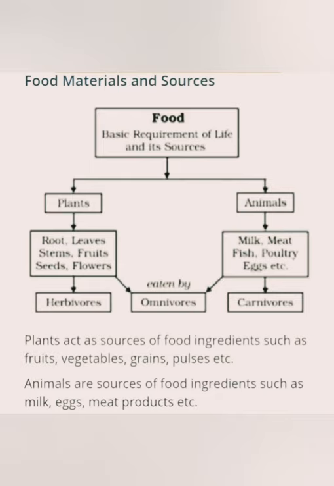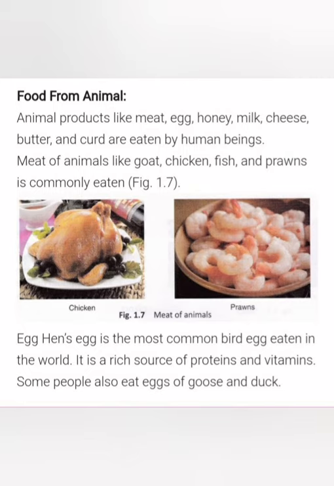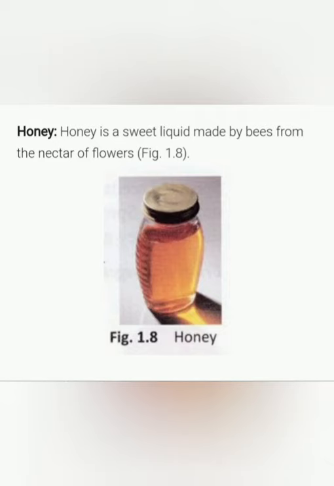Now animal sources. Animal products used as food: we get meat from animals like goat, chicken, pork, fish, etc. These all are part of a non-vegetarian diet. Second is egg. Eggs of hen, duck, goose, like meat, are also part of a non-vegetarian diet. Milk: all the dairy products we get from cow, buffalo, camel, goat in dairy farms. And honey bees: bees collect nectar from flowers and convert it into honey. In this picture you can see the food we get from the animals.